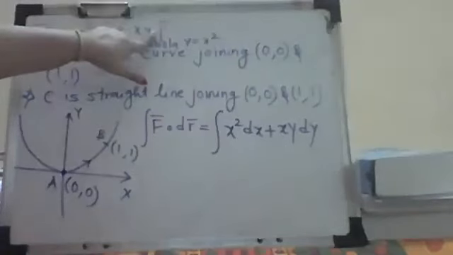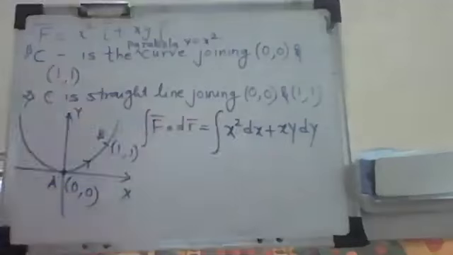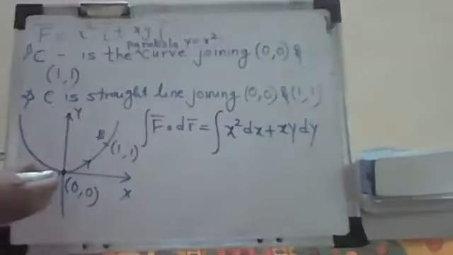And z bar you replace with dy. So you'll get this integration as what? The integration of x square dx plus xy dy. Correct? Now with this integration, what I have to do is I have to go along this curve.